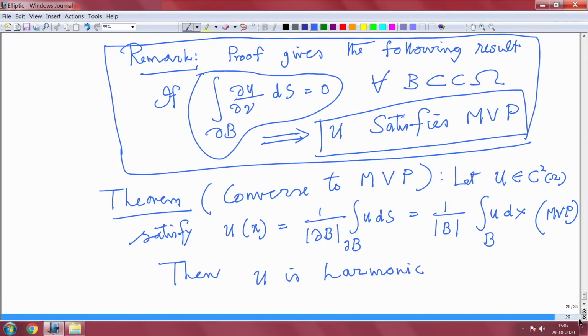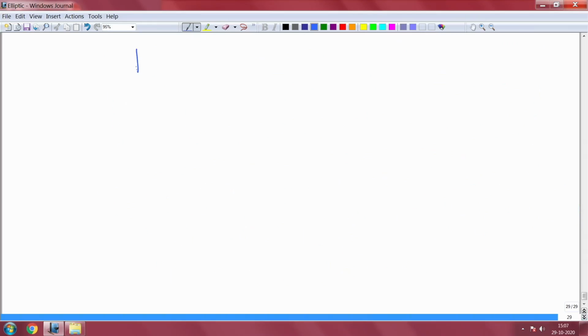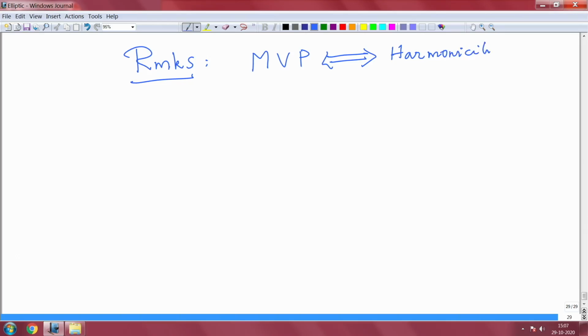So let me make some comments now, which we may not prove here. This converse implies in some sense that the mean value property is equivalent to harmonicity. That is a crucial thing. If it is harmonic, the mean value property is satisfied. Conversely, if u is twice differentiable and the mean value property is satisfied, then the Laplacian of u is equal to 0. In other words, u is harmonic.